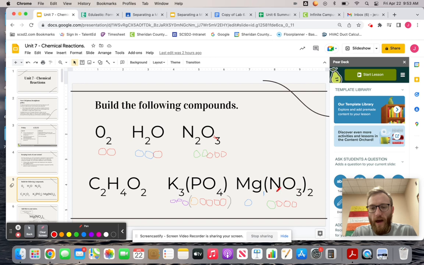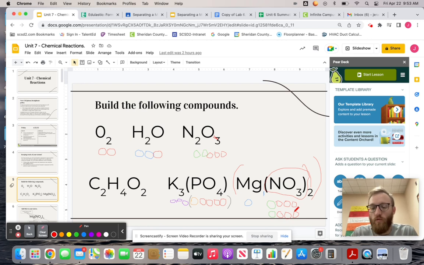So I have one NO3, but this applies to this entire NO3. So that means I have two NO3s. So we would show that with another complete NO3 molecule, okay? So now when we look at our totals here, what this tells me is in this one compound, magnesium nitrate, I have one magnesium, two nitrogens, and six total oxygens, okay?